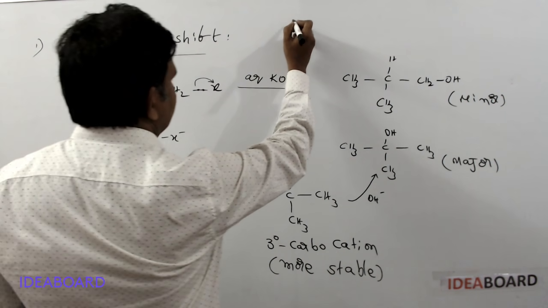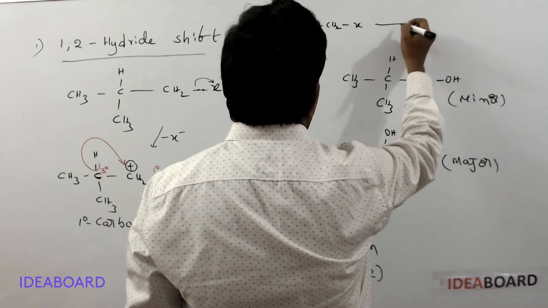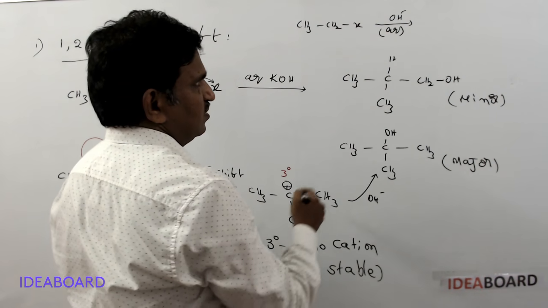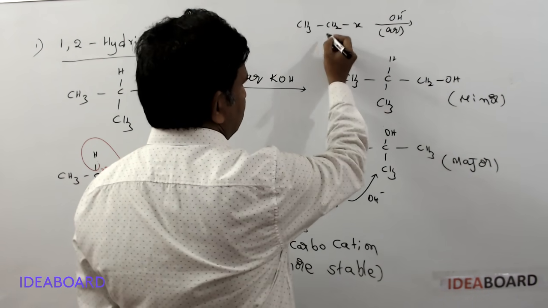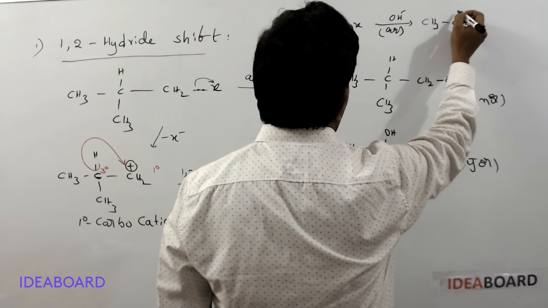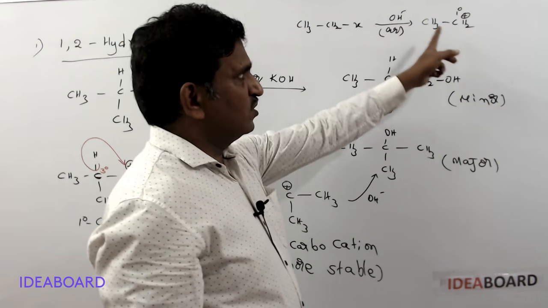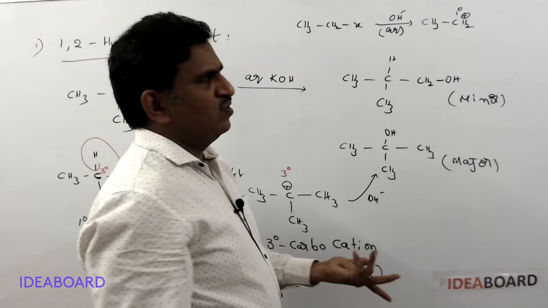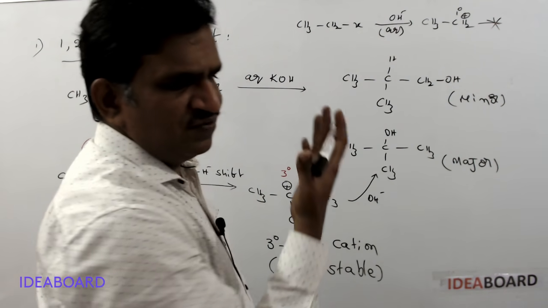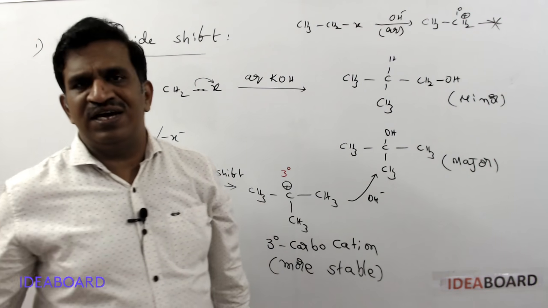Suppose I give, for example, CH3, CH2, X is present, and here we have OH minus, aqueous KOH is given. Is there any rearrangement? Because what type of carbon is this? Suppose it first forms a carbocation. What type of carbocation is this? Primary. What about this carbon? It is also primary. So there is no chance for the rearrangement, and the carbocation formation does not even occur in this type of alkyl halide, because it is a primary alkyl halide.